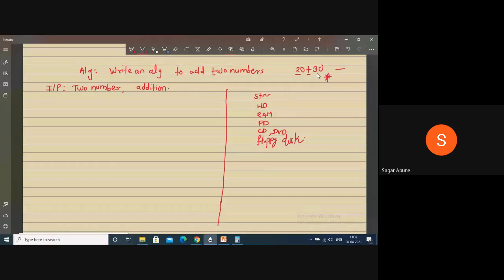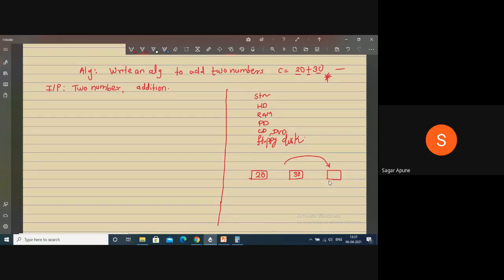To perform this addition of two numbers, we require another variable to store the addition result. So here I will store 20 in one memory location. Here I will store 30 in another memory location, and I want to add these two numbers and store the result of addition in the next memory location.